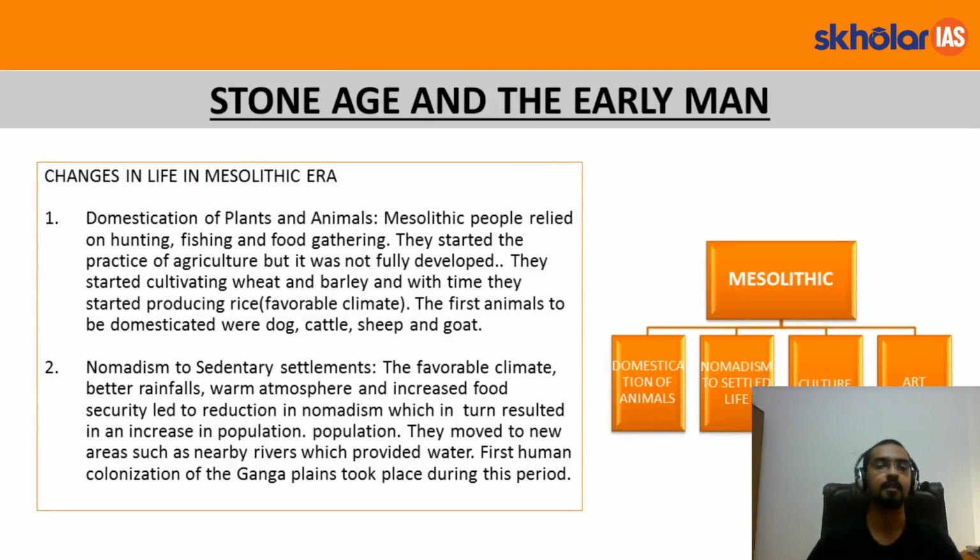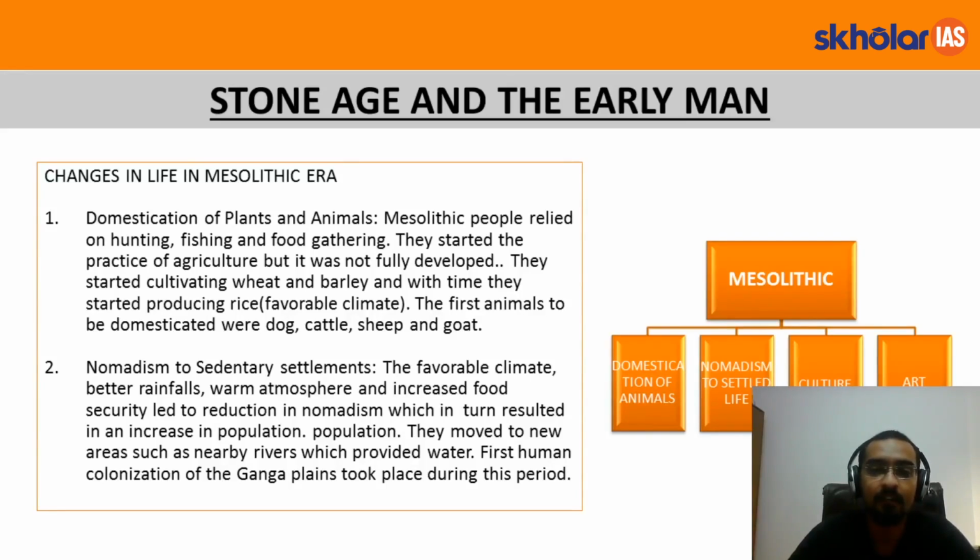So first is domestication of plants and animals. Mesolithic people relied on hunting, fishing and food gathering. They started the practice of agriculture, but it was not fully developed. Now, one thing to take note of here, students, is that agriculture was not invented. It was discovered. So, few knew partially what agriculture was, and few didn't know at that time what agriculture was. That is why we say that agriculture was not fully developed.